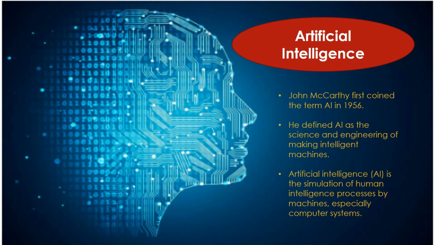As I told you earlier, John McCarthy first coined the term artificial intelligence in 1956, which year is also known as the birth year of artificial intelligence. He defined artificial intelligence as the science and engineering of making intelligent machines. In other words, artificial intelligence is a simulation of human intelligence processes by machines, especially computer systems.